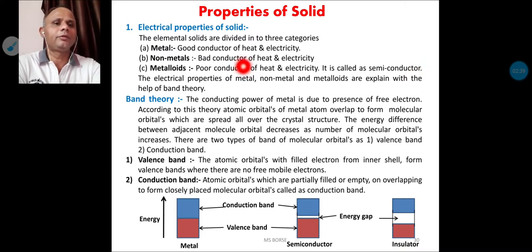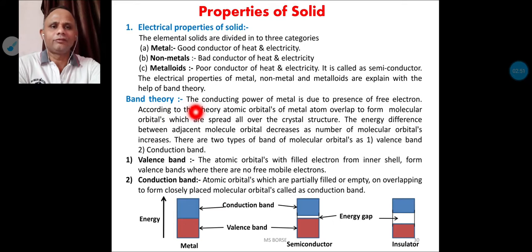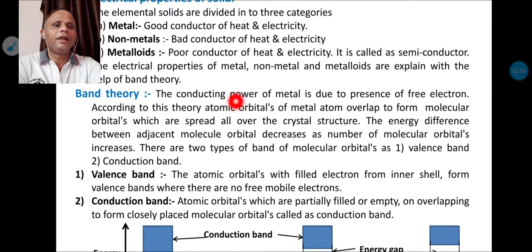The electrical properties of metals, non-metals and metalloids or semiconductors are explained by the band theory. So let us see what band theory is. The band theory tells us that the conducting power of a metal is due to the presence of electrons.